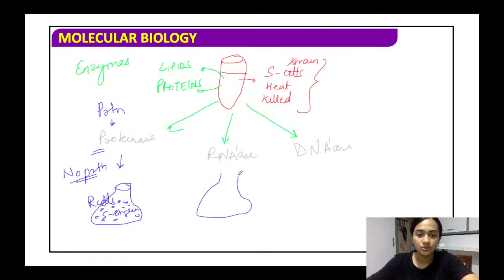All right. So now coming to the RNase. RNase में क्या हुआ कि it killed all the RNA. It killed the RNA. Here what happened, that we have these, these are the R cells. All right.